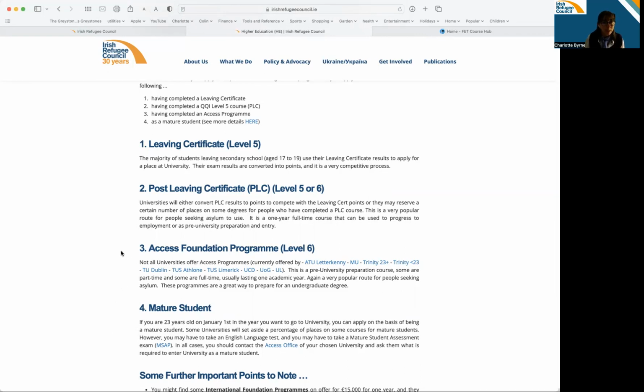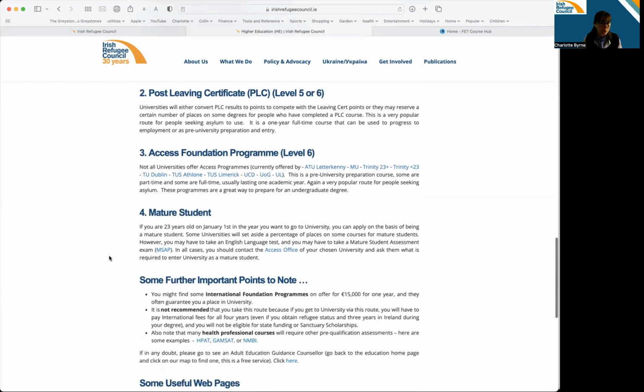The most common way for people in the asylum process to get into university would be to do number 2 or 3 here. It would be to do a post-leaving certificate course, which is 1 year, or an Access Foundation course, which is 1 year. So you could do that for the next year and then apply to go to university next year.